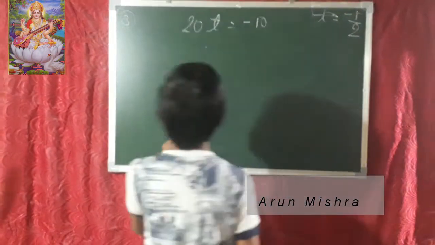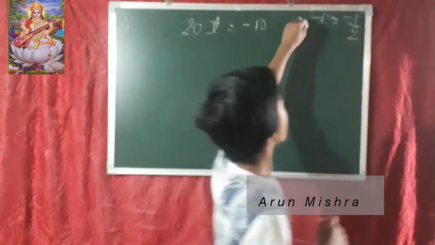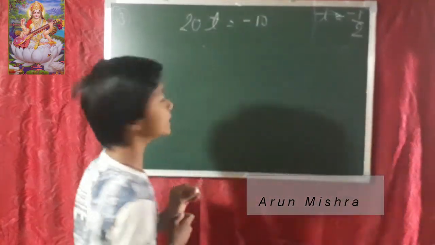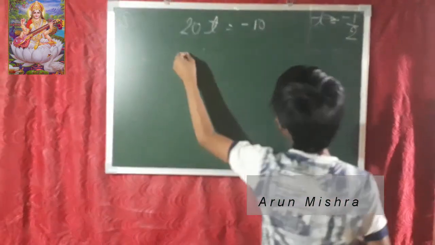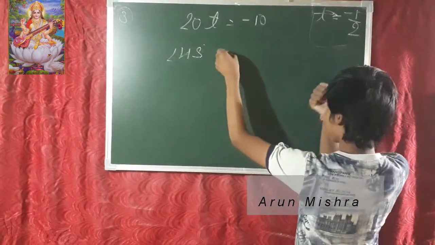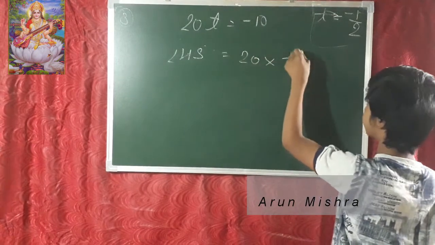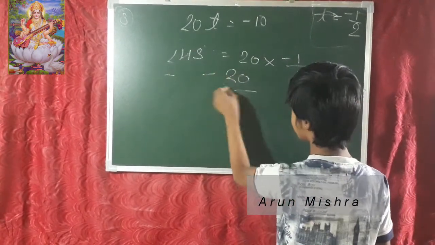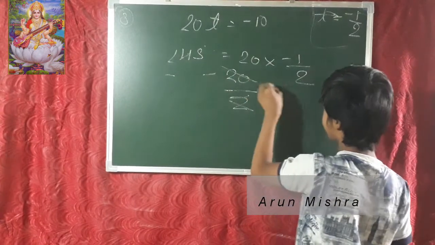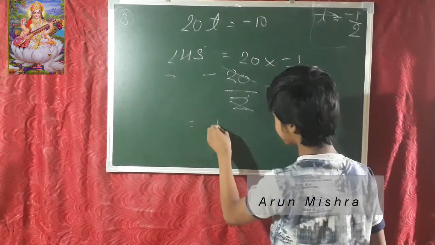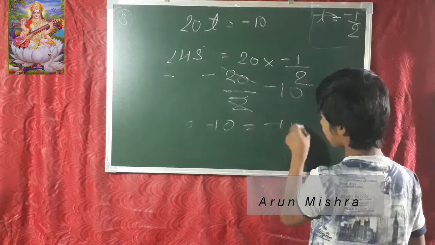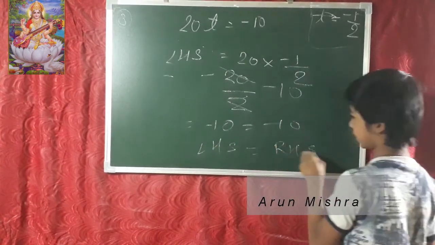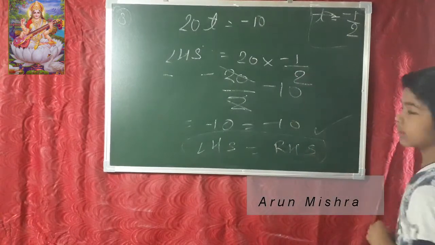Friends, now we are going to start our 8th number checking process. Our answer is t is equals to minus 1 by 2, and t's value we have to put in 20t. LHS is equals to what? 20 into minus 1 by 2. So this is minus 20 upon 2, which is minus 10. So that is minus 10 and it is equals to minus 10, so LHS is equals to RHS. Both answers are the same.